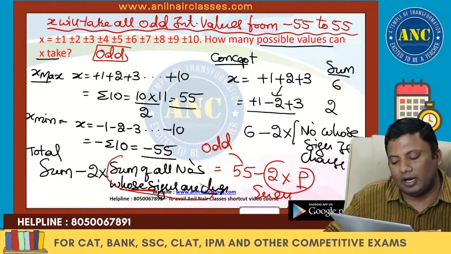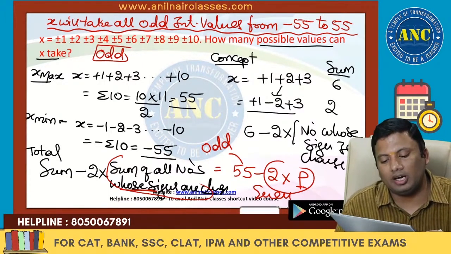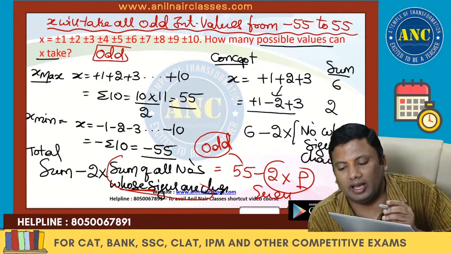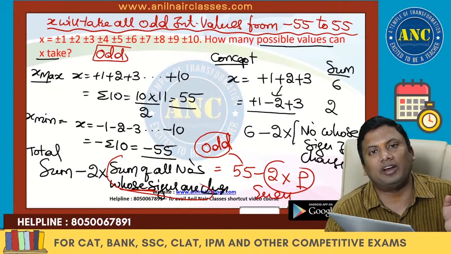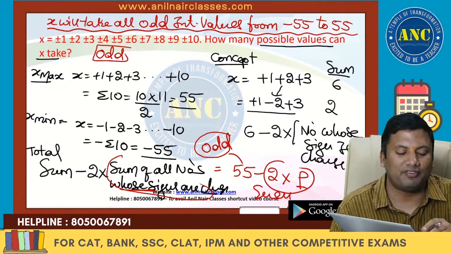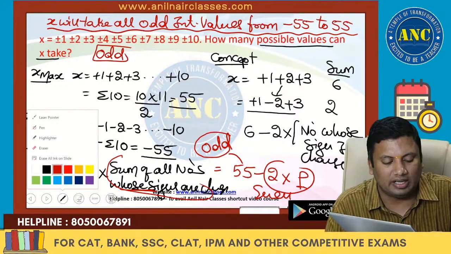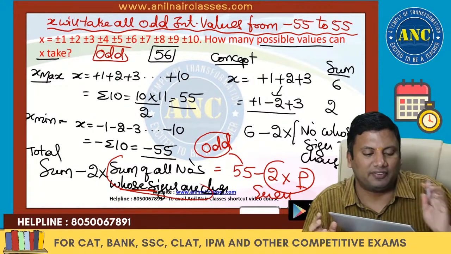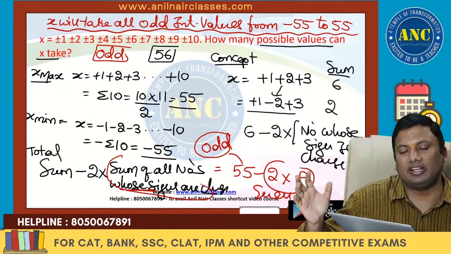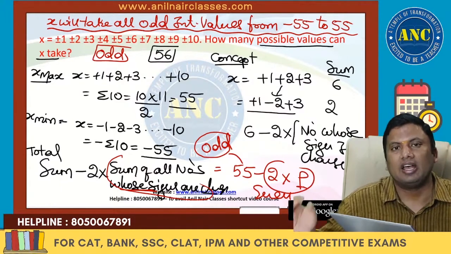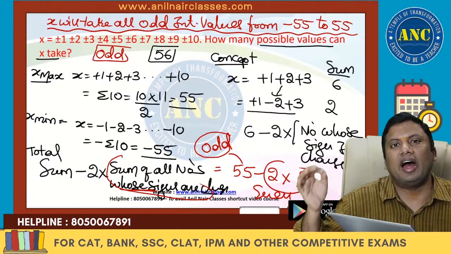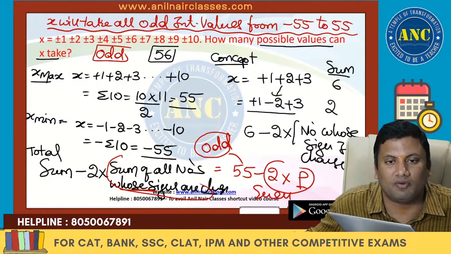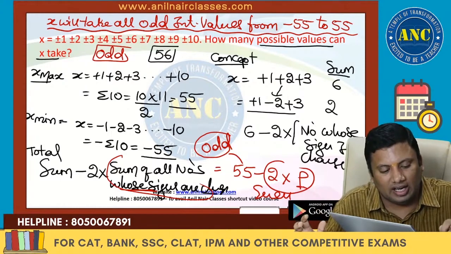55 is an odd number. 2 into any number is an even number. Odd minus even is odd. Answer is all the odd integral values from minus 55 to 55. Minus 55 to minus 1 gives 55 values, 0 to 55 gives 56, total 111 values, and the odd integral values will be 56. Answer for this question is nothing but 56. I hope the idea is clear. If a number's sign is changed and it is getting added, the net change will be 2 into that number with a minus sign before. That is the learning from this question.